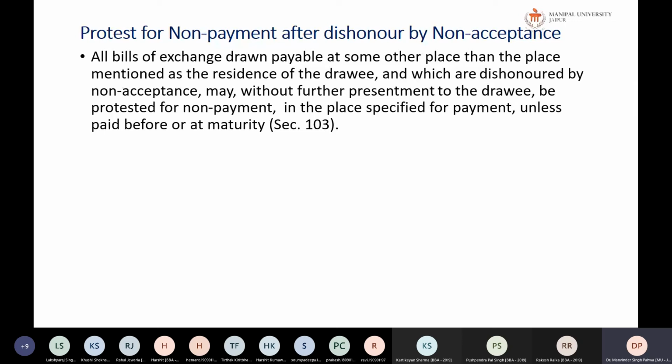Sometimes these acceptors change their place of business, and the change in place of business also makes the bills dishonored. In that case they can either make the payment well in advance, or change the place of payment, and at the designated place of payment they can make the payment in order to save themselves from this protest.